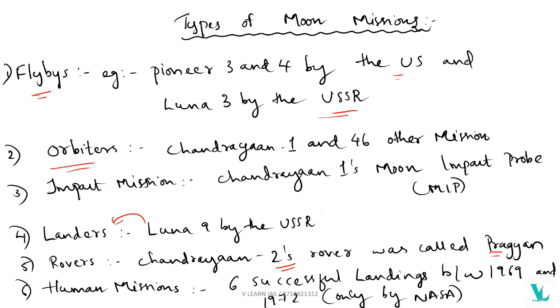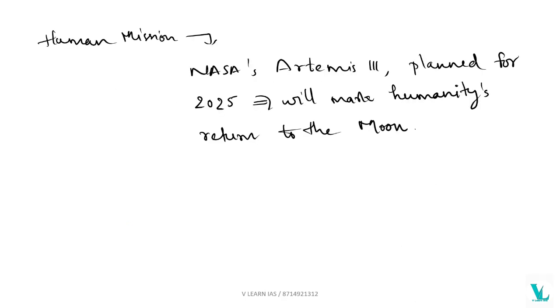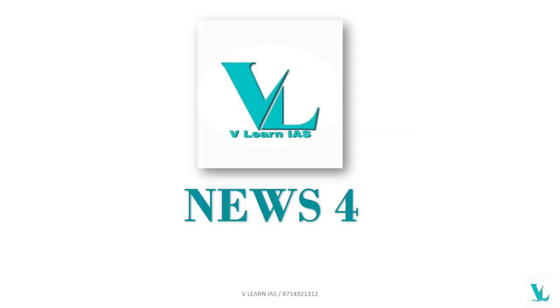And human missions: 6 successful landings between 1969 and 1972. We already know that it was only achieved by NASA. Okay, so in human missions, NASA has planned for 2025, that is Artemis 3. Okay, so it will mark humanity's return to the moon. They are just focusing on the human mission planned for 2025.